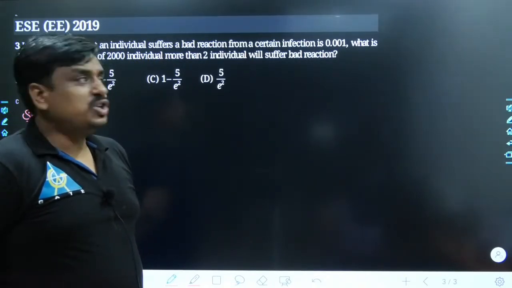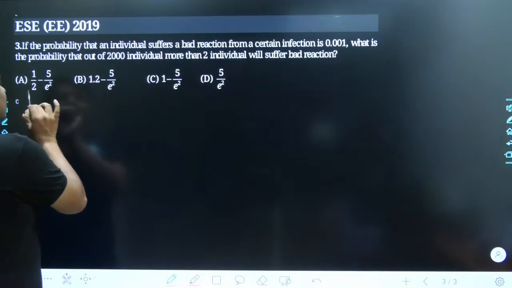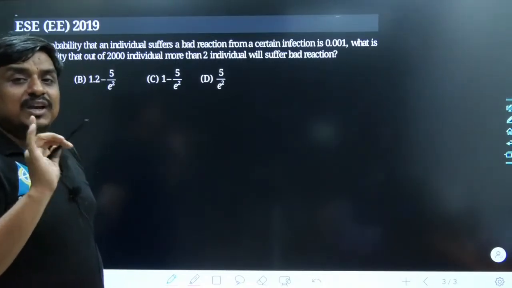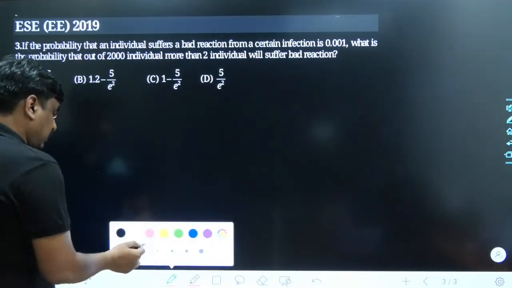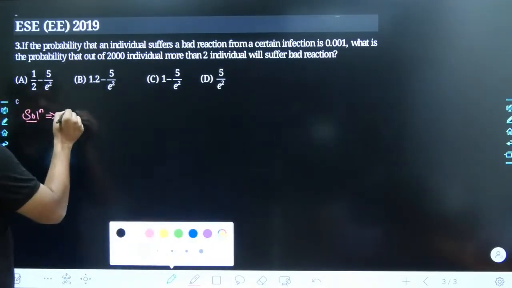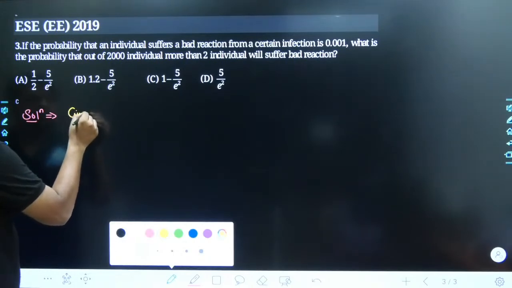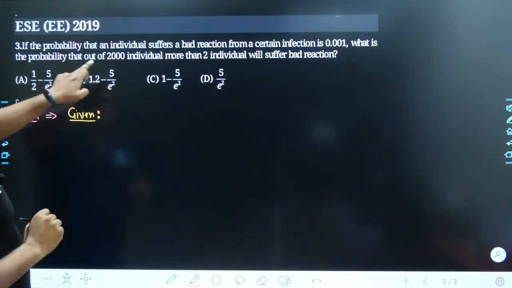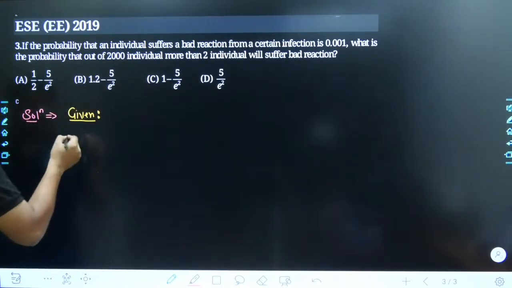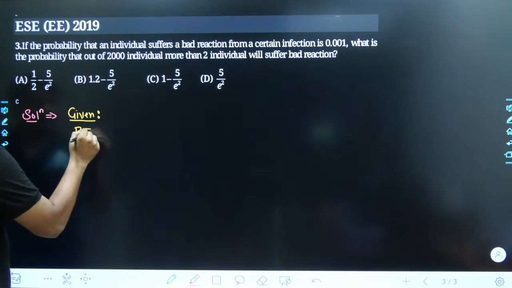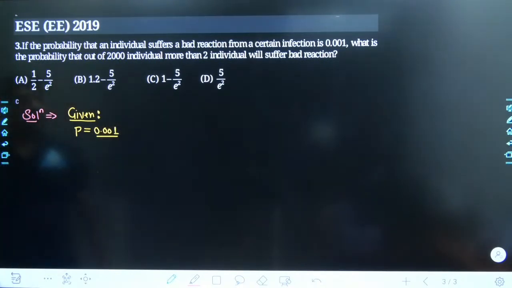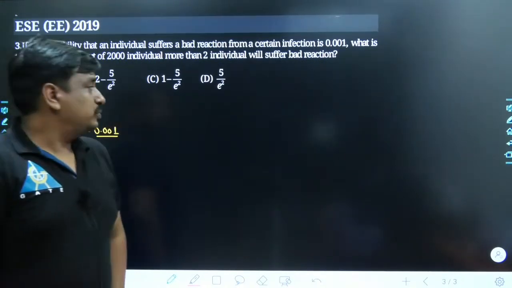Even you can smash this problem with the help of the binomial distribution. But I would suggest to each one of you, as the options suggest, this problem has to be solved using the Poisson distribution. Anyways, let me start writing the given data. The first data given is P. What is P over there? The success probability in each individual trial, and keep in mind this success probability is independent in nature while calculating, and it is assumed so.